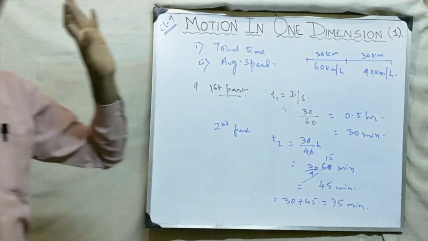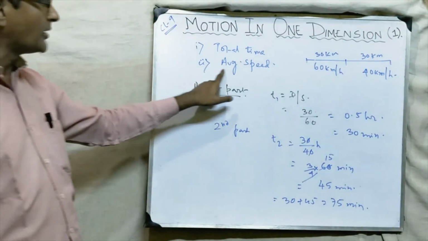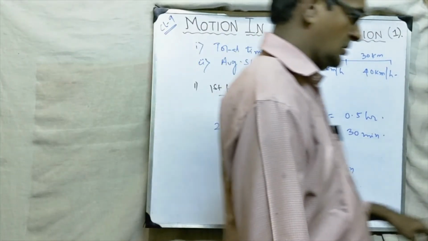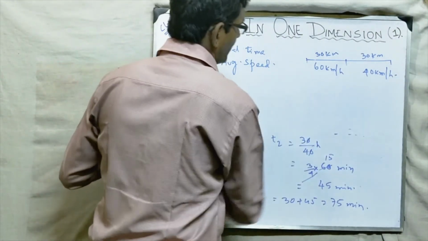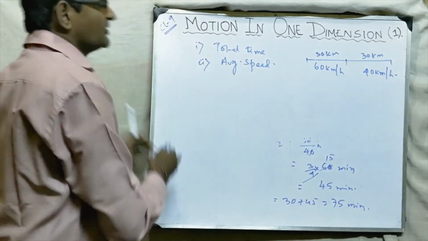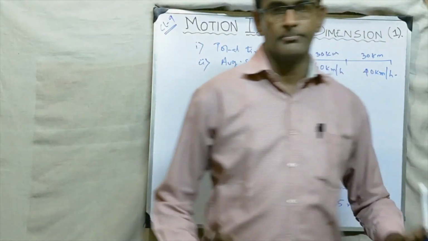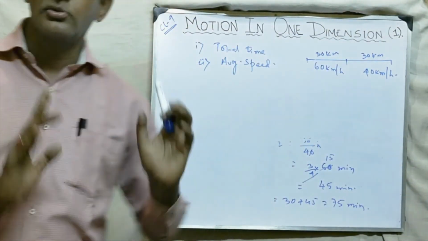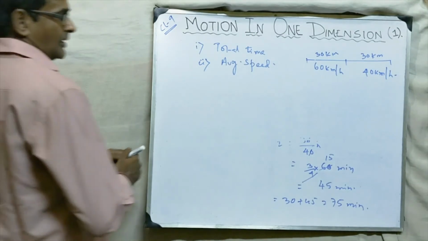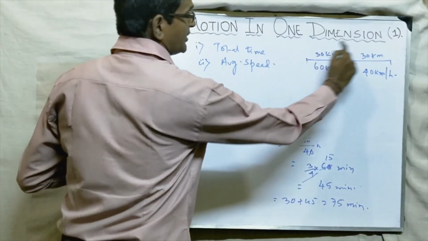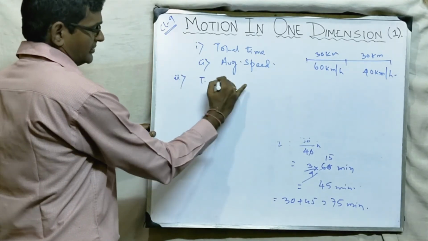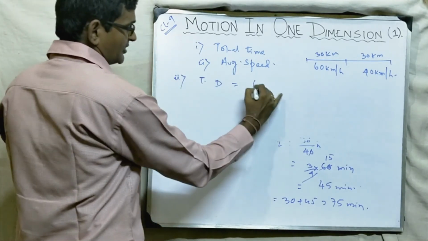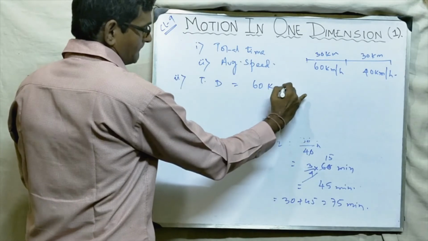Okay. Now we want to find the average speed. Now what is the formula for average speed, students? The formula for average speed is total distance by total time. Okay. Total distance by total time. So total distance, we know, is 30 plus 30. Please write in full, 60 kilometer.